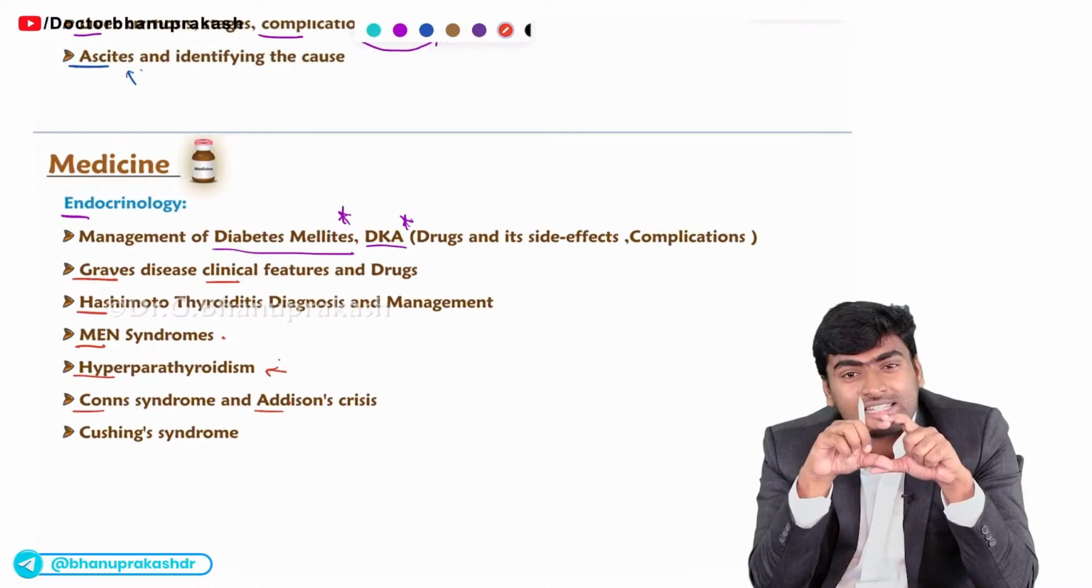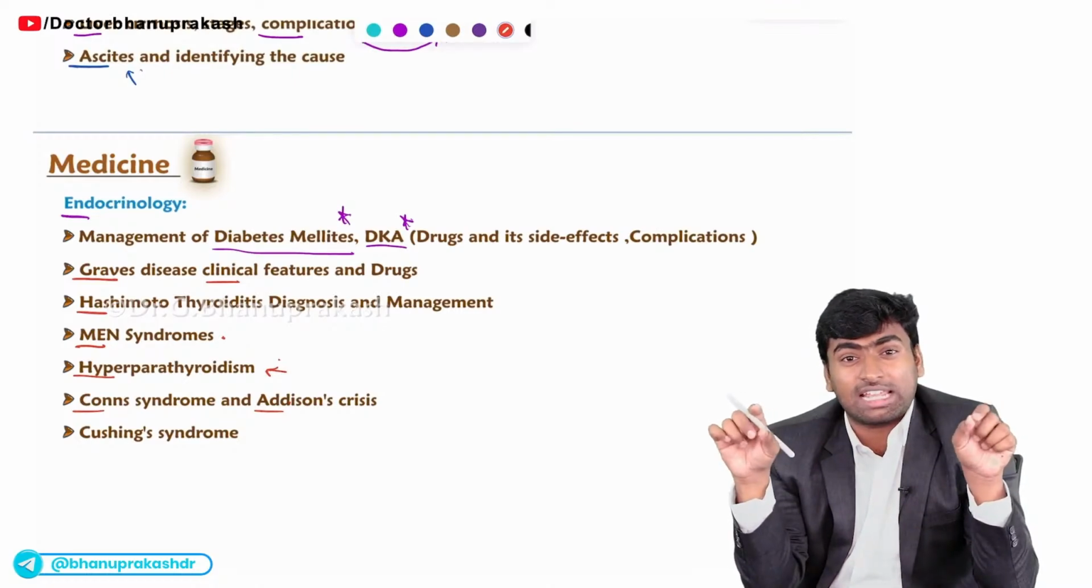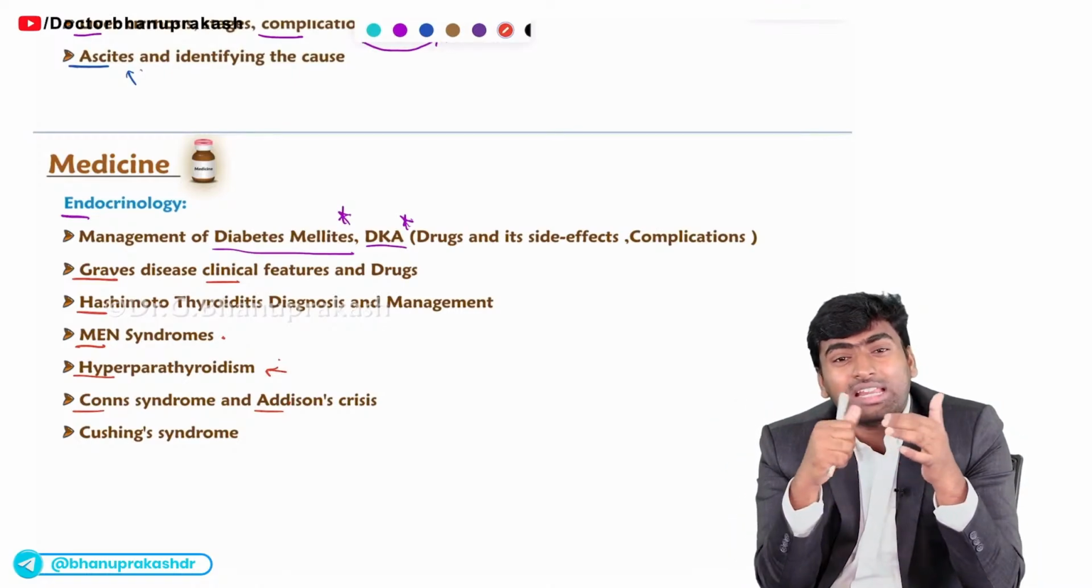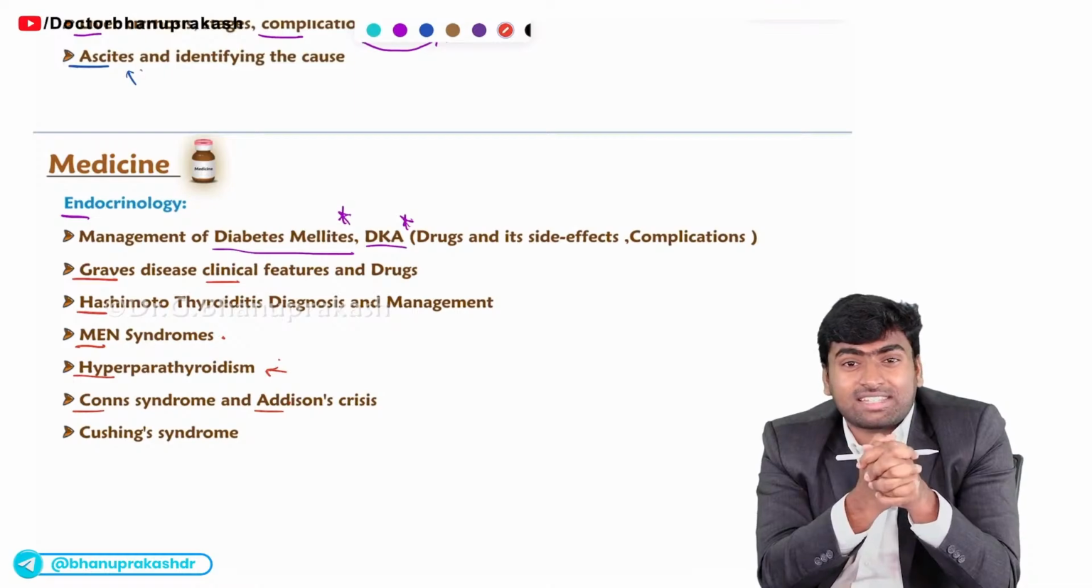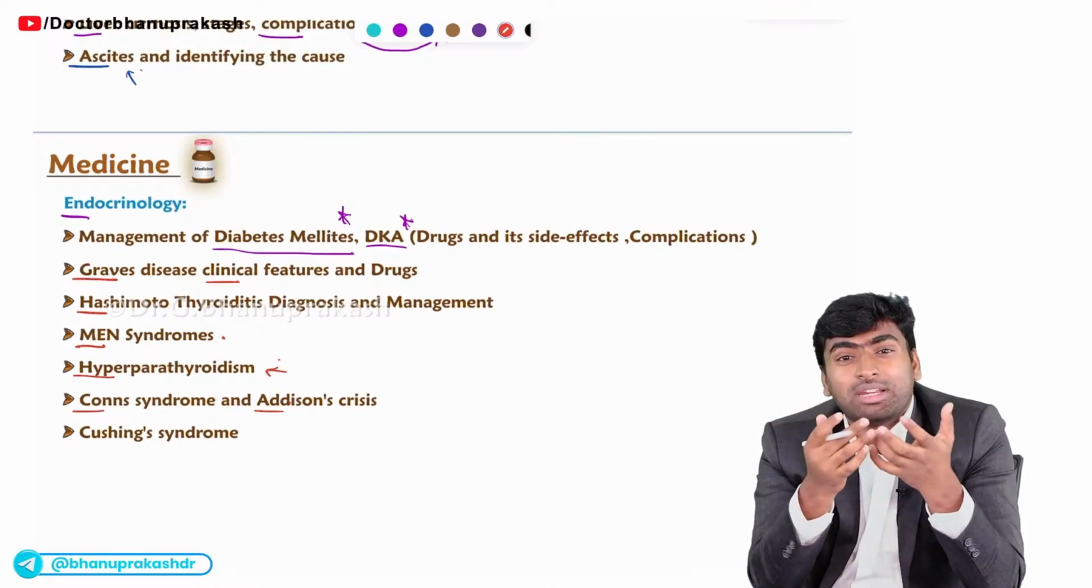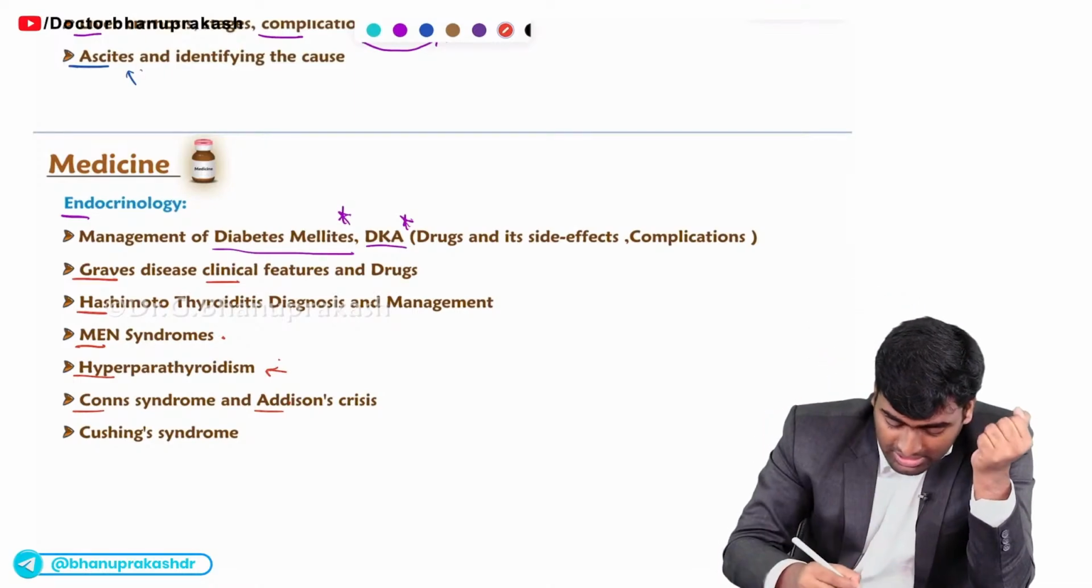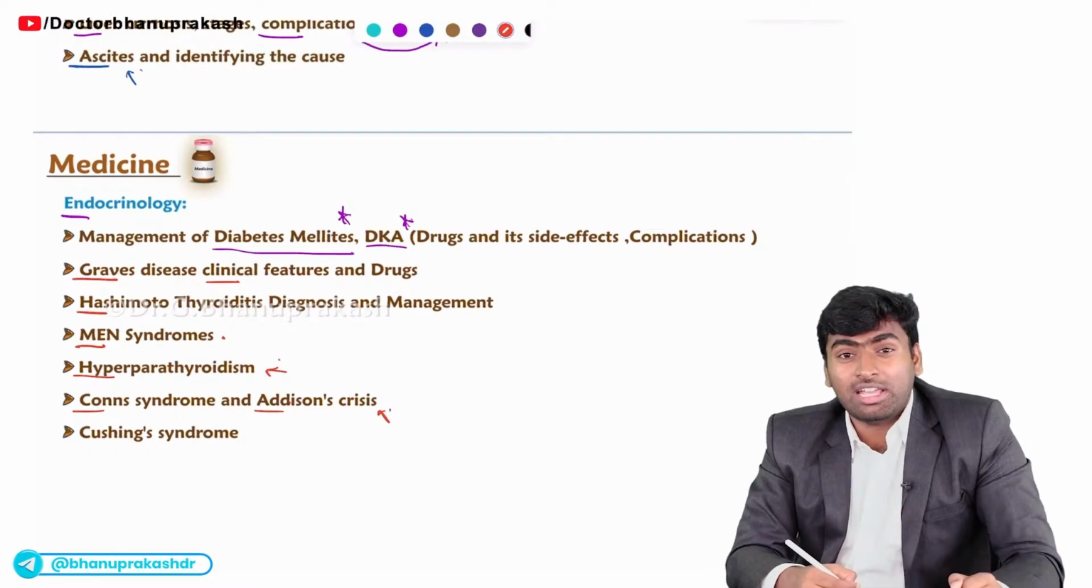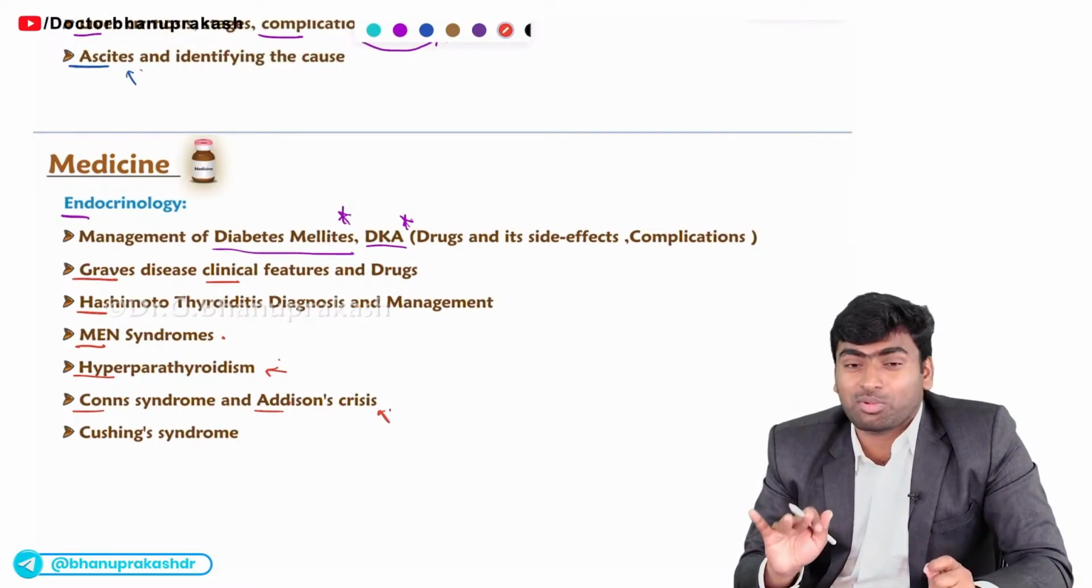They will give this classical history of Addisonian crisis like low BP, low sugar, and they will ask you which of the following tests you will use to determine the cause of this condition. So it is what? It is the Addisonian crisis. Fine. You will use the ACTH stimulation test.